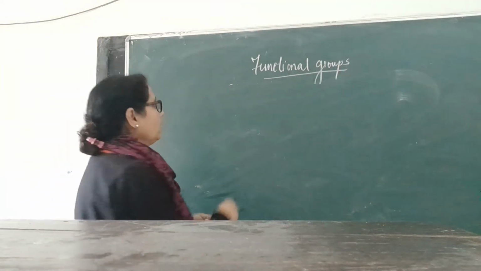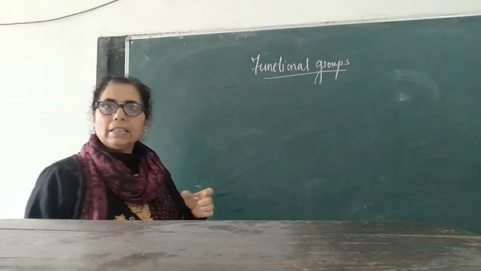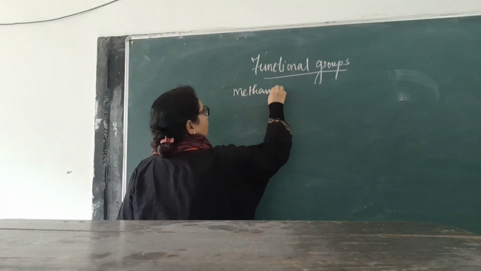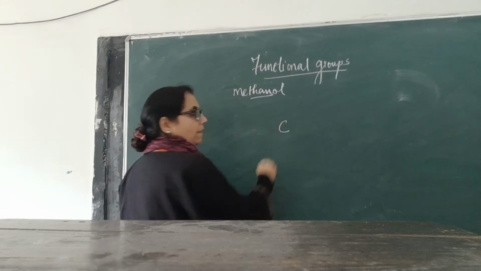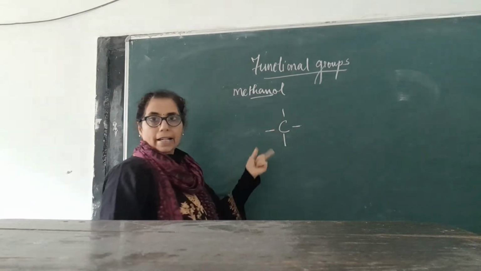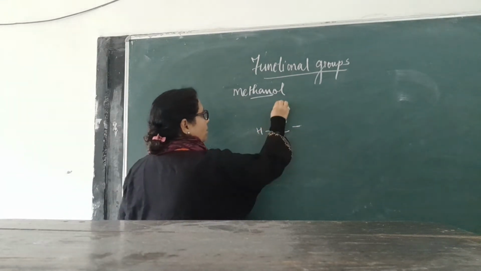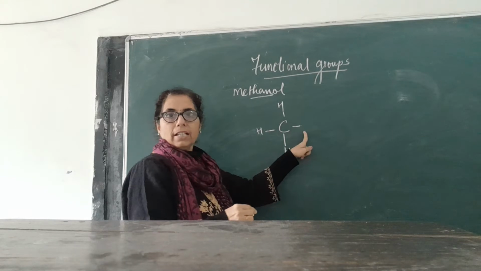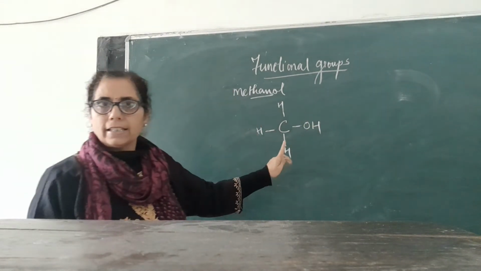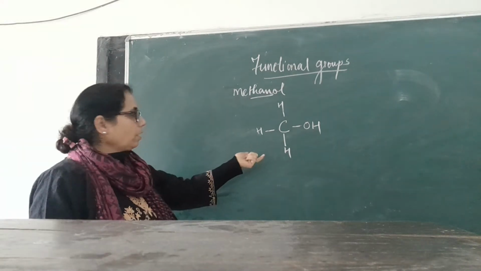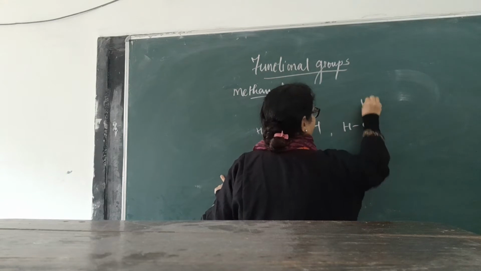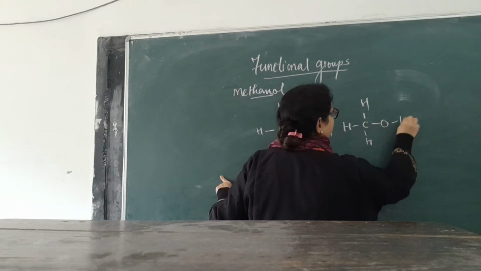First, I will write methanol as a structure. Methane has one carbon and 4 hydrogens, and out of these 4 hydrogens, one hydrogen has been replaced by an OH group. Like this you can write, and in a more elaborated form you can write it showing all the C, O and H.